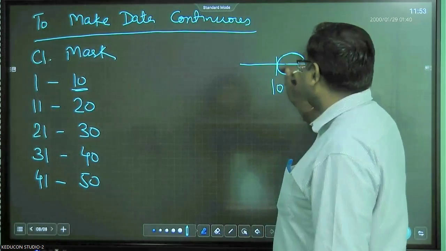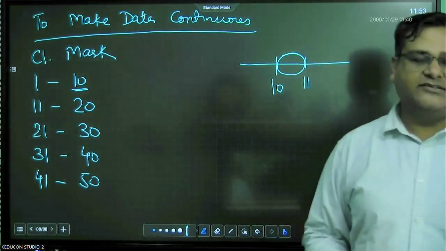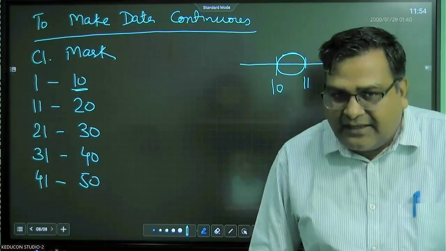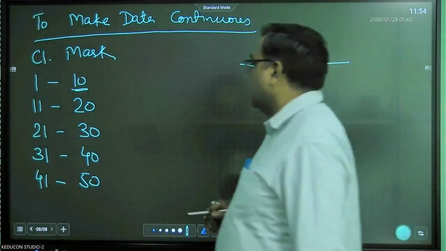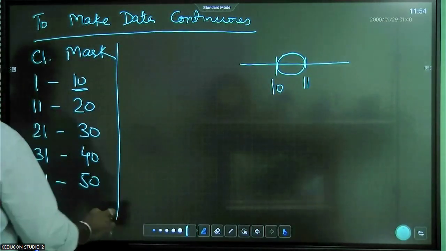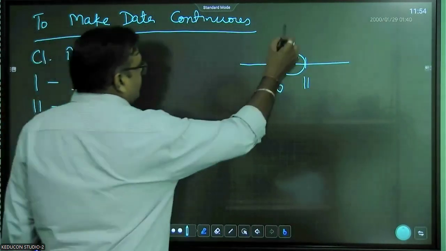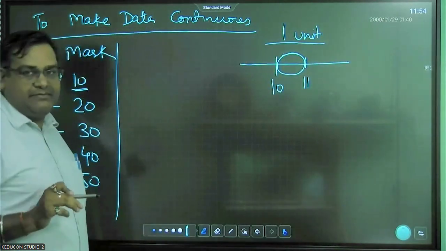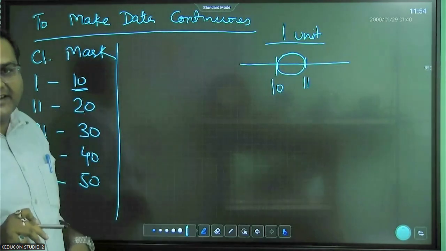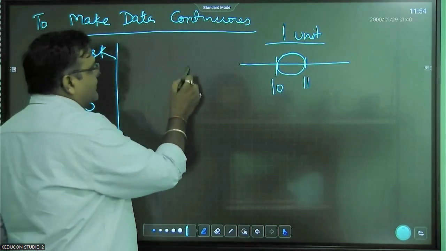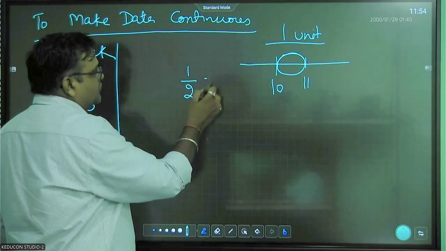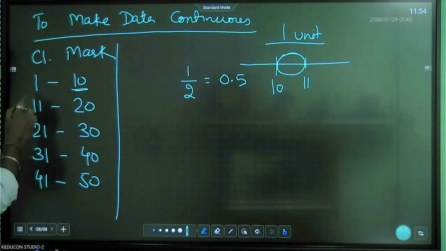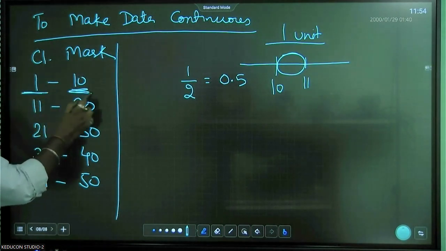Suppose there is some entry between 10 and 11, where will we put that? So first of all, we make this data continuous. How do we make this data continuous? Now, what is the gap? The gap is 1 unit. Whatever the gap is, let's say here the gap is 1 unit, divide this gap by 2. So what does it become? 0.5. This is known as the lower limit. This is known as the upper limit.